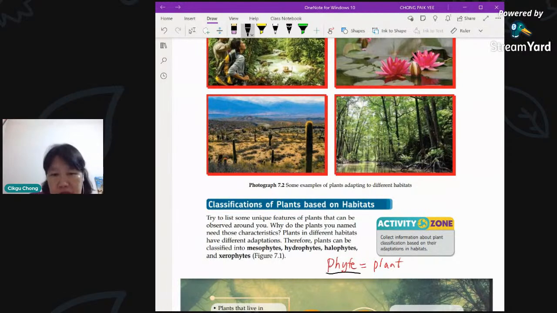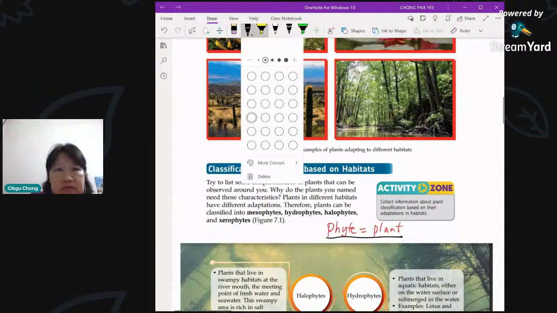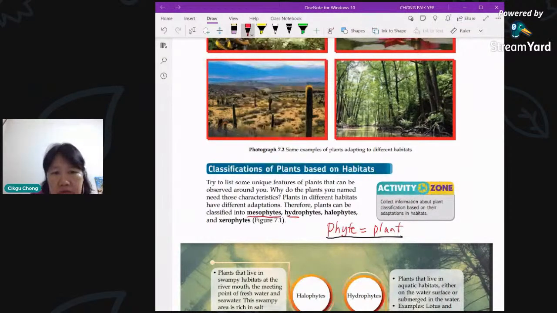Okay, remember that? Okay, so you have 4 groups of plants which are suited to stay in different environments. So you have mesophyte. Okay, what is meso? I'll show you the meaning afterwards. Mesophyte. Hydrophyte. Hydro means water. Halo. Now, halo, I think you learned in chemistry before.